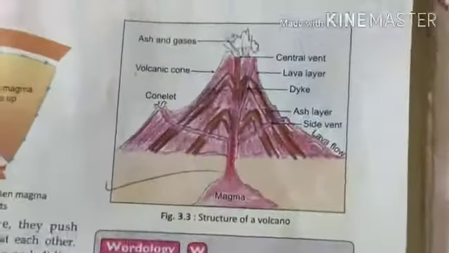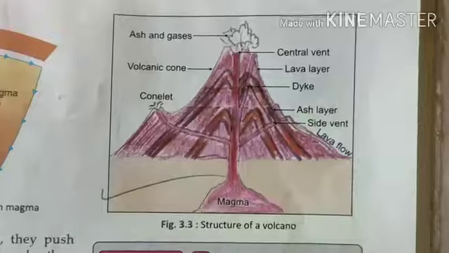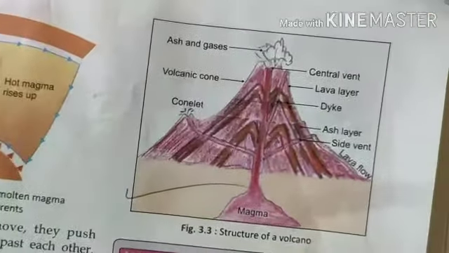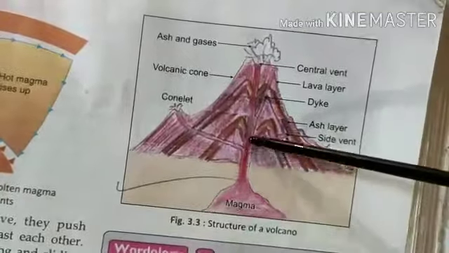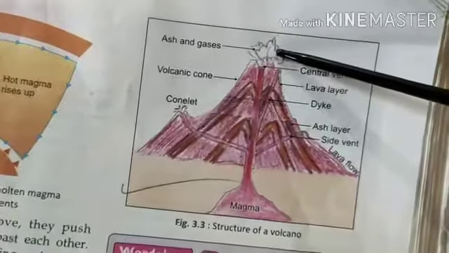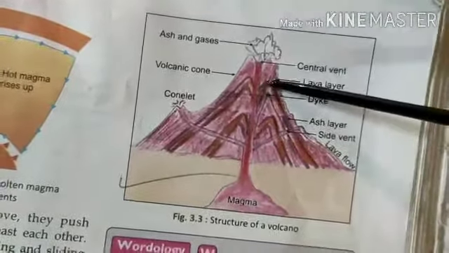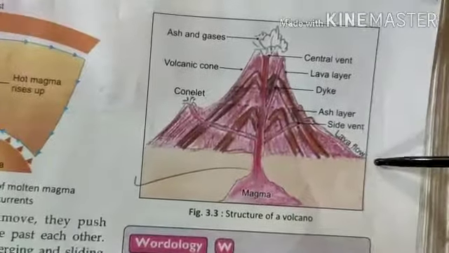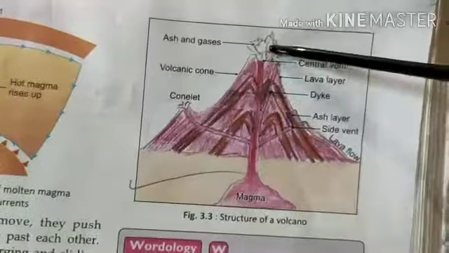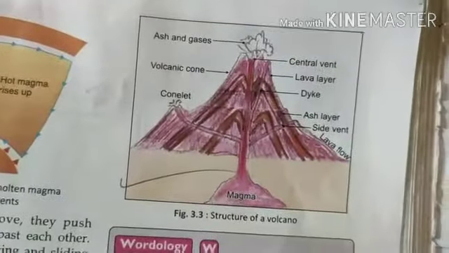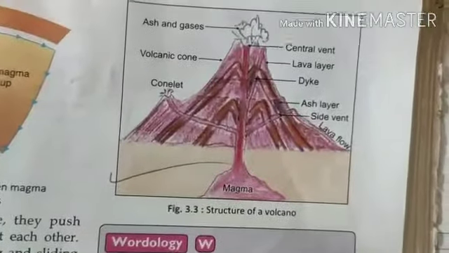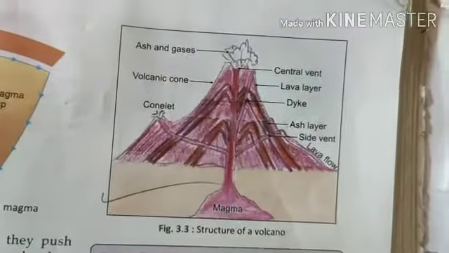I will show you another picture. This is the structure of a volcano. You can see the magma from inside the earth coming out as ashes and gases, and when it comes out it is called lava. In this way volcanic eruptions come out from the earth, and this is the picture of the structure of a volcano.